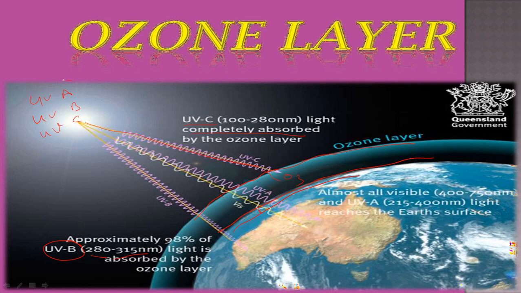Out of this, 100% of UVC is absorbed, 98% of UVB is absorbed and 2% reaches the earth. For UVA, 0% is absorbed and 100% reaches the earth.